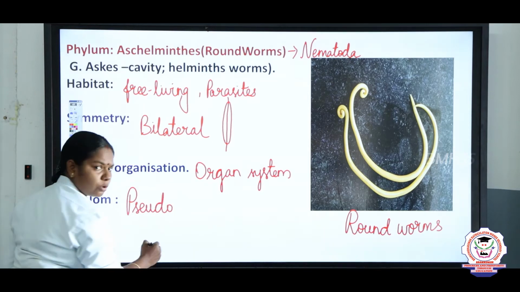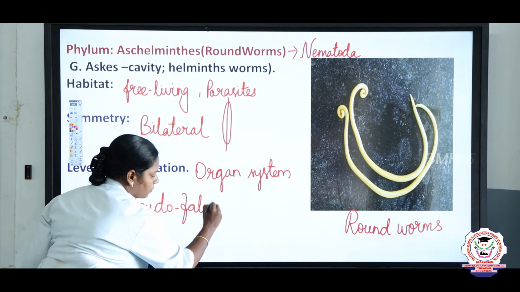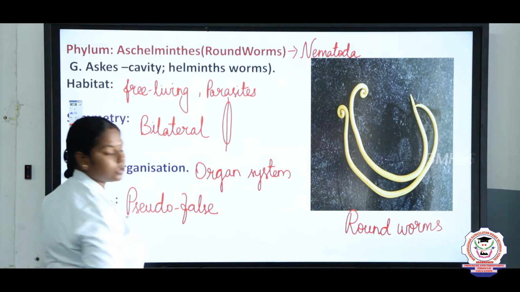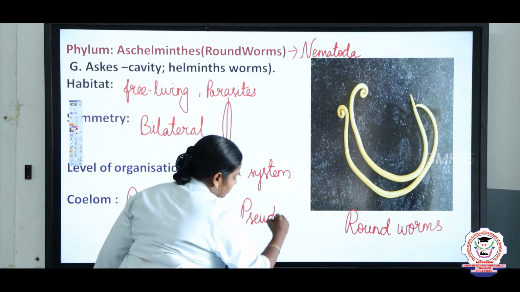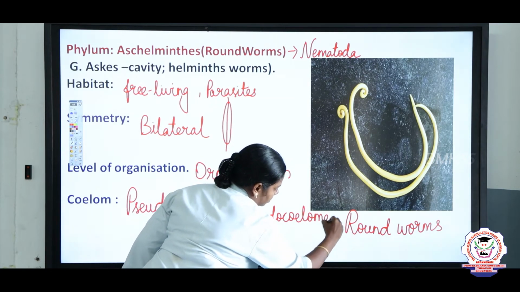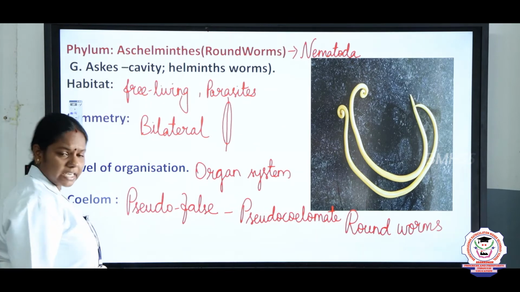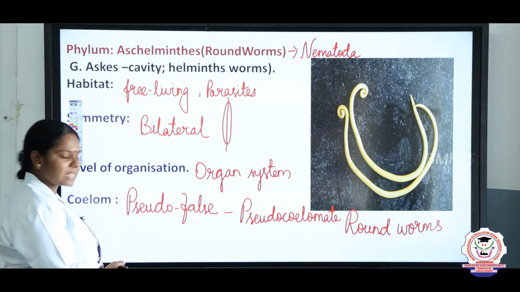What do you mean by pseudo? Pseudo means false, and coelom means cavity. So based on the coelom we can classify this as pseudocoelomate. Okay, children, these are the general characters, and now let us see some of the characters of phylum Aschelminthes.